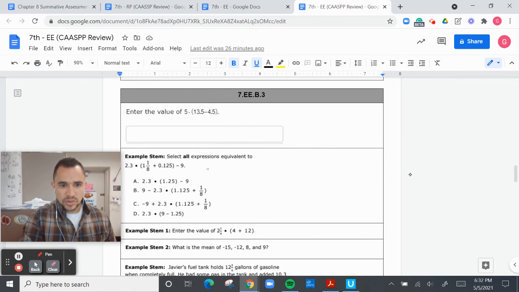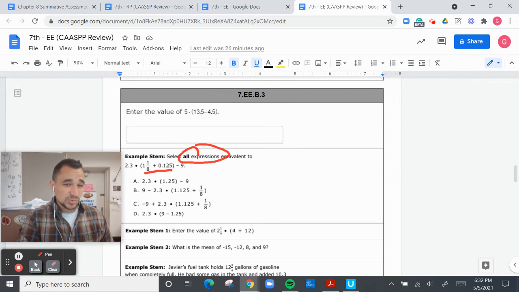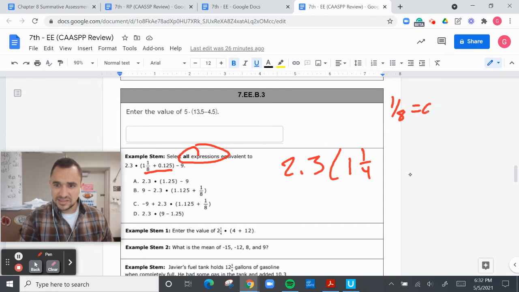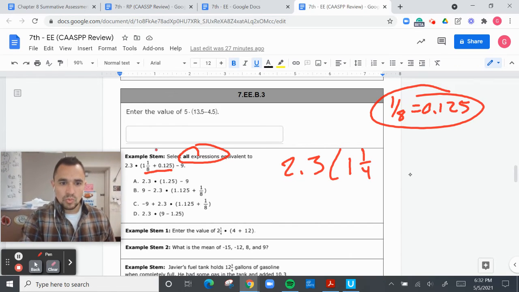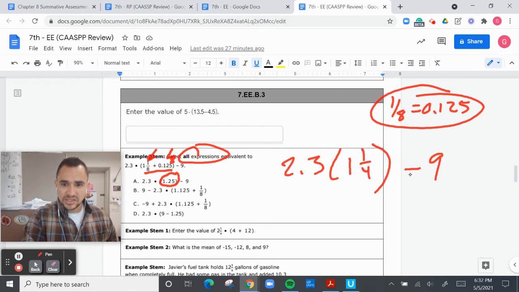Moving on. Do the parentheses first. Select all the expressions that are equivalent. So select all. That means there can be multiple. What is this equal? I think that's 1/8. So that's going to be 2.3 times 1 and 1/4, because I think 1/8 is 0.125. So that's 1/8. So basically it's saying 1 and 1/8 plus 1/8. And so that's 1 and 2/8, which is 1 and 1/4, minus 9. 1 and 1/4 is that, so that looks good. So 2/3 times 1.25, that is 1.25 minus 9. So A is the correct answer.